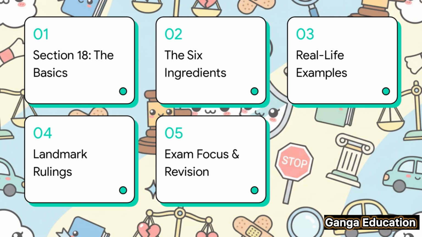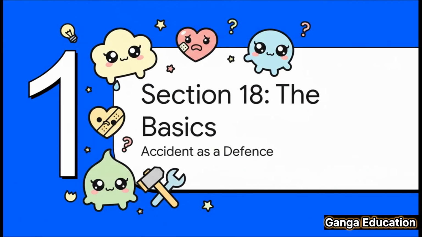After that, we'll look at some practical, real-life examples, discuss some landmark court rulings, and finally, we'll wrap up with the most important part, an exam-focused discussion and a quick revision. So, let's start with the absolute core principle here. Section 18 is all about establishing accident or misfortune as a valid legal defense.